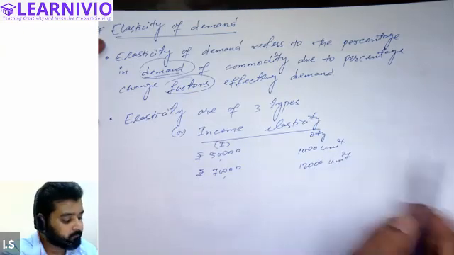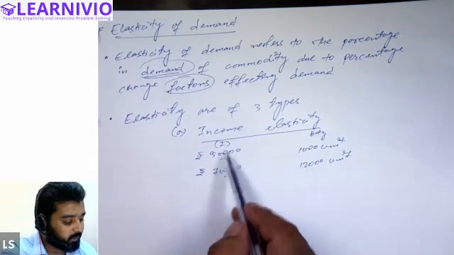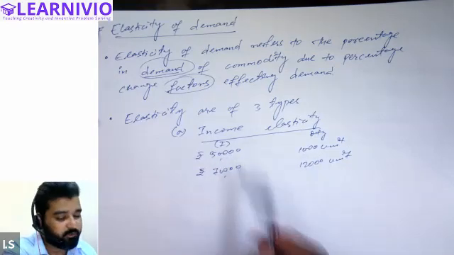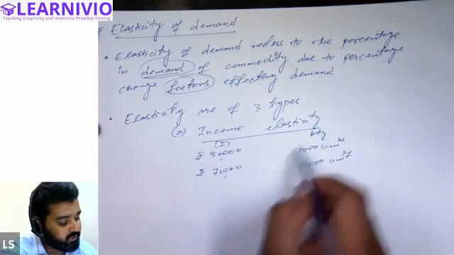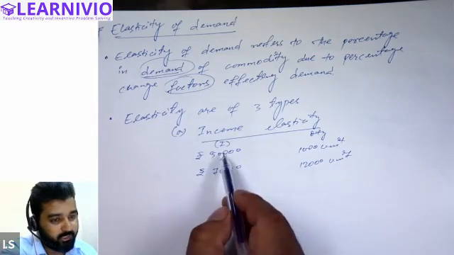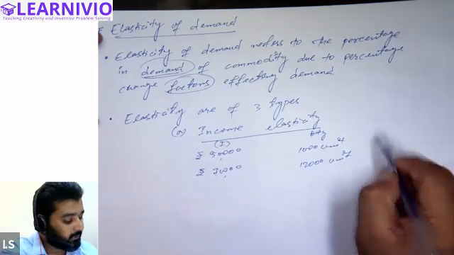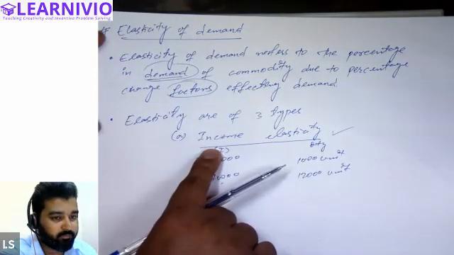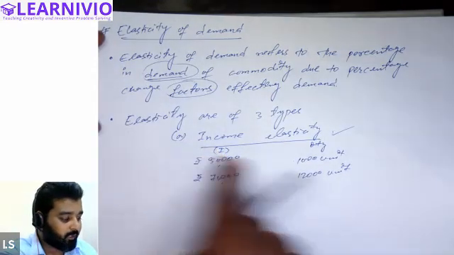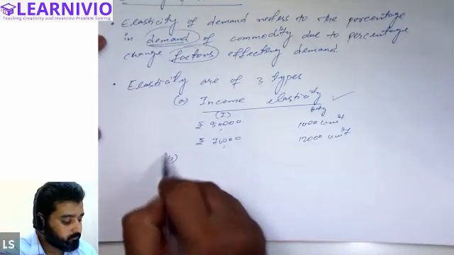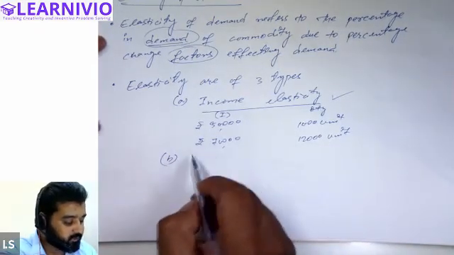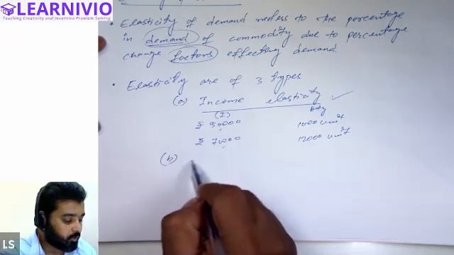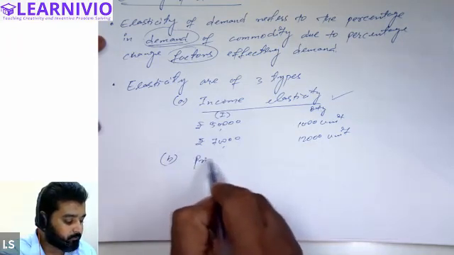So here we can say that demand has changed due to the change in the level of income. When demand changes due to income, this is called income elasticity. When there is change in demand of the commodity due to change in income of the consumer, that is called income elasticity. All right, similarly, there is the other type of elasticity which is called price elasticity.